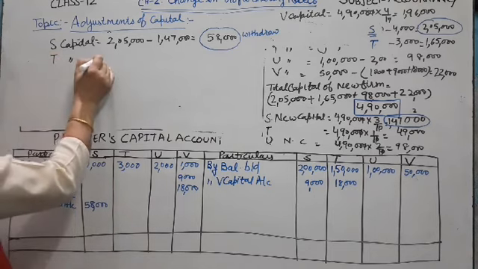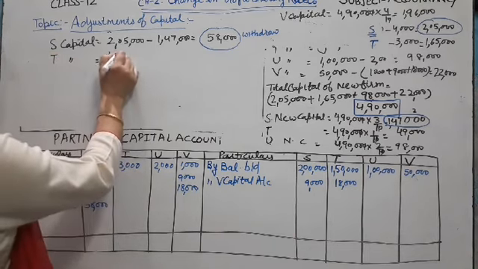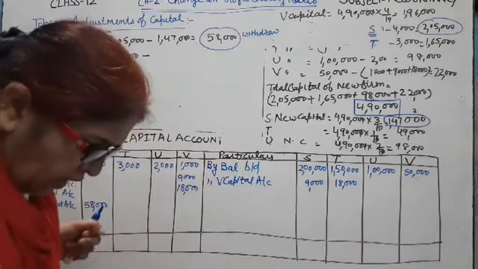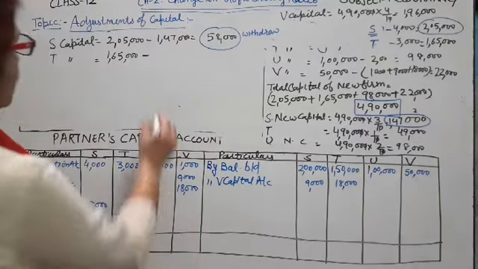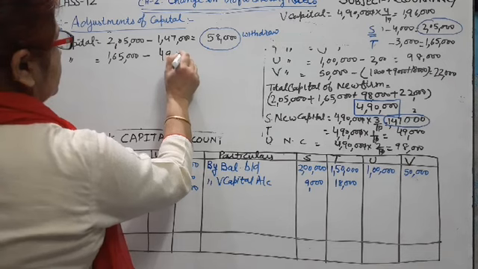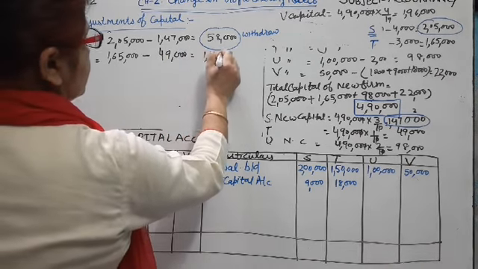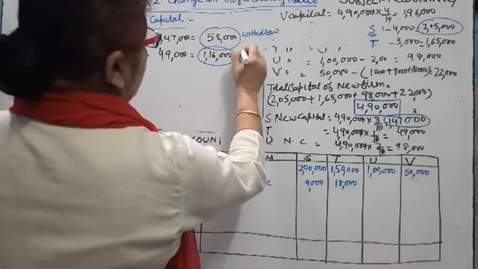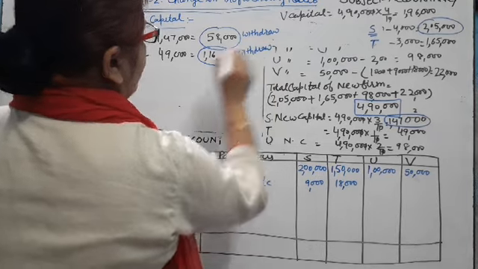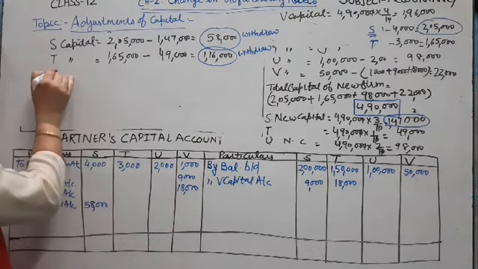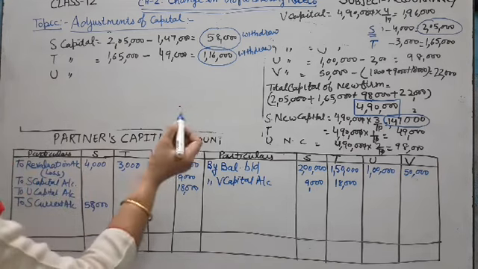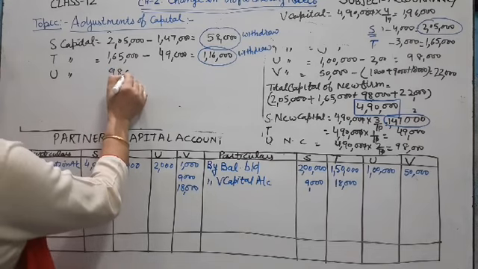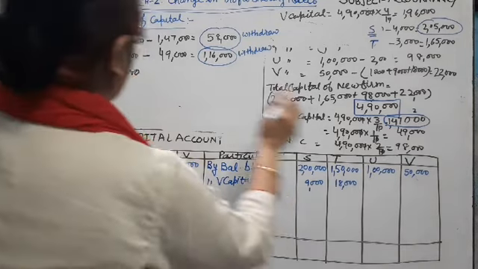After that, T capital, adjusted capital is 1,65,000 and new capital is 49,000. So remaining 1,16,000. This capital is excess, more than new capital. T partner also withdraw. Now turn is U. U capital is adjusted capital 98,000 and new capital is 98,000.